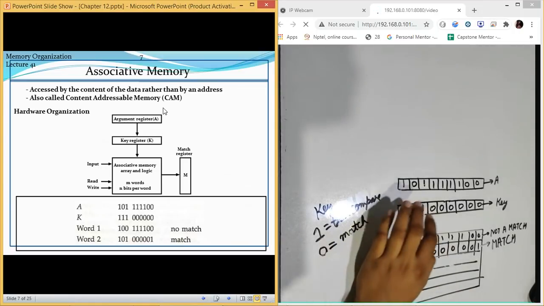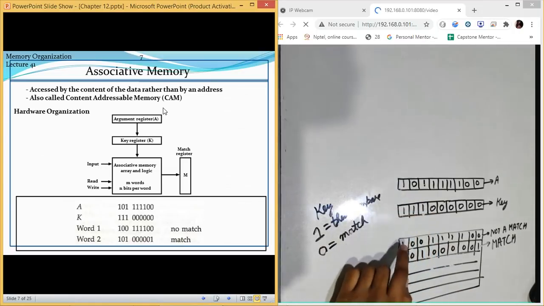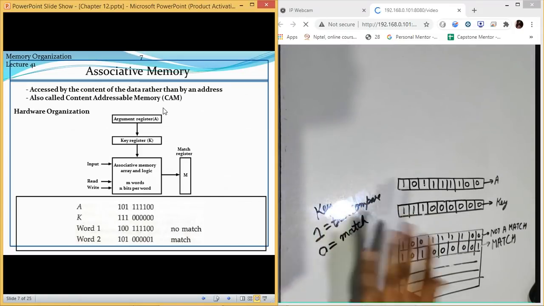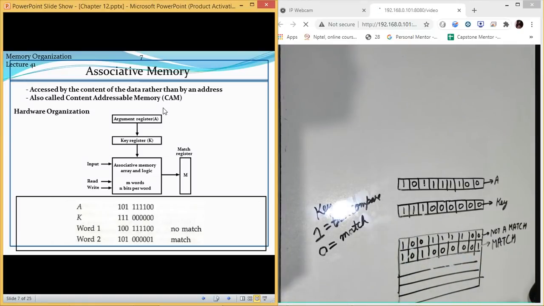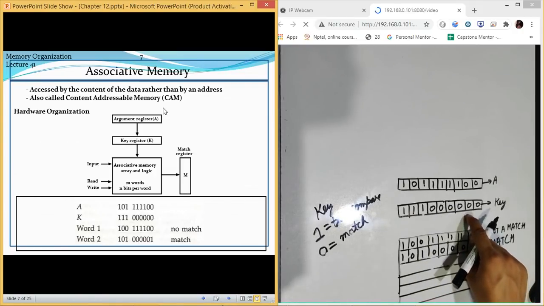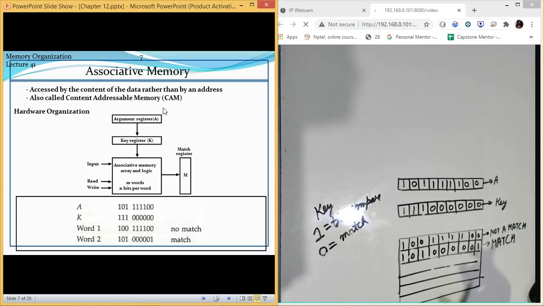If these three values were 0, I would say this is a match, both are matching, and we would not compare anything. But if there are more ones, then we will compare which one is matching. In this case, the decision is made on the basis of the most significant bits. We decide which is matching and which is not.